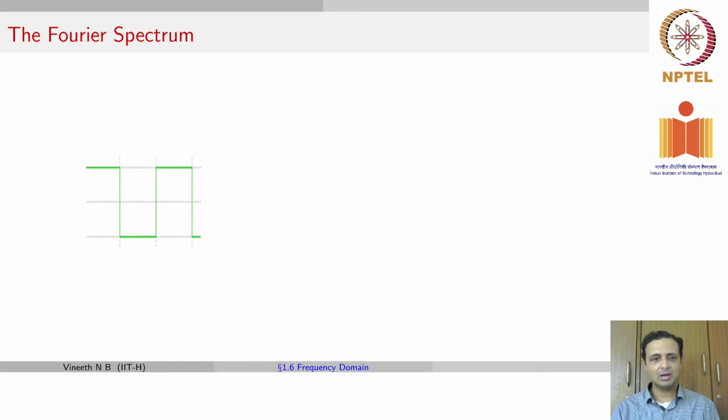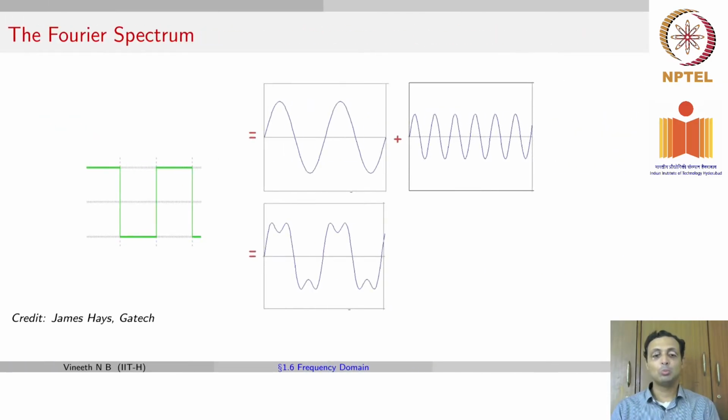Now consider a slightly more complicated waveform, such as this square waveform, which is something like a periodic step function. Let's see how this can be written using a Fourier series. We know already that by using frequencies f and 3f, we can get a signal such as this.